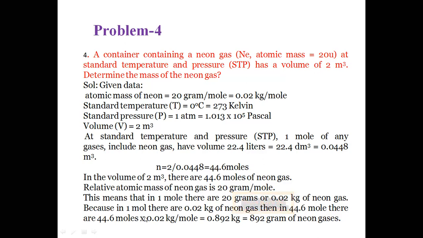So 44.6 times 0.02 gives the value 0.893 kg of neon gas. So the mass of the neon gas is about 0.9 kg, which in grams is around 893 grams of neon gas, at a volume of 2 meter cube at standard temperature and pressure.